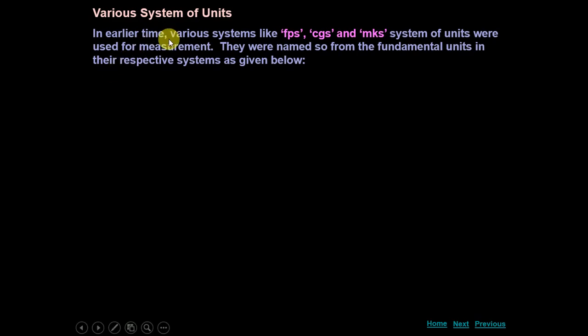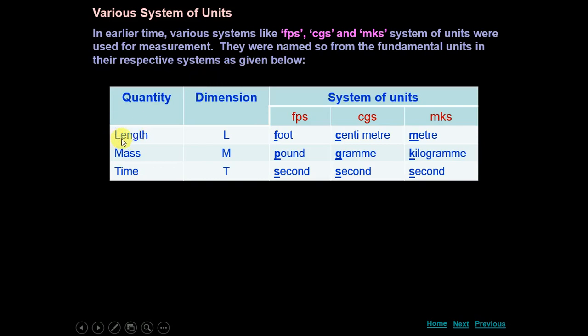In earlier time, various systems like FPS, CGS and MKS systems of units were used for measurement. They were named so from the fundamental units in their respective systems as given below. Generally, these three physical quantities, length, mass and time, only these three were considered to be the fundamental physical quantities. The dimensions are L for length, M for mass, T for time.